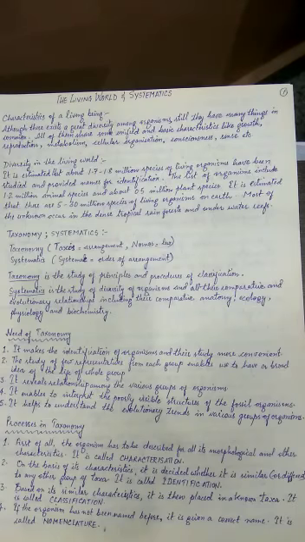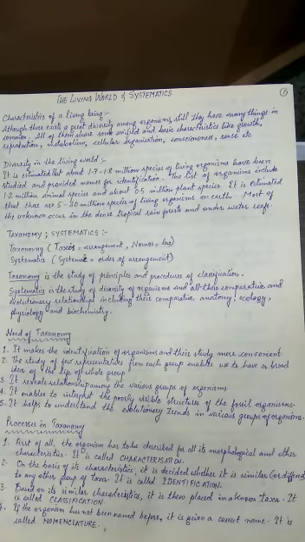The main objective of taxonomy is to identify the organism, then name the organism according to the set rules. I told you in the last class, rules are set by some organizations or unions. So according to those set rules, the organism is given a name. Once the name is given, it is supposed to be given a particular place, that is the classification, a particular group it has to join. So these are the basic steps or functions of taxonomy. Out of these steps, identification and classification deal with the practical approach, while nomenclature deals with the theoretical approach.